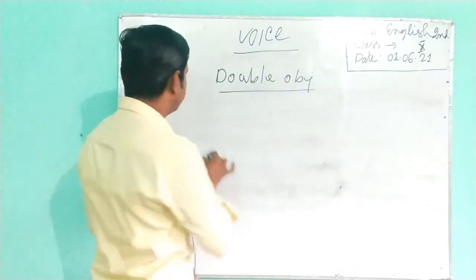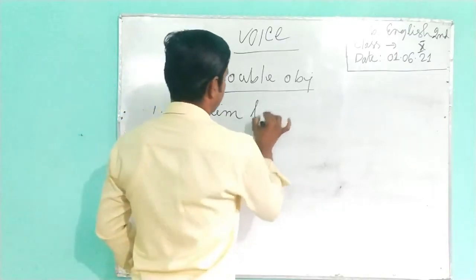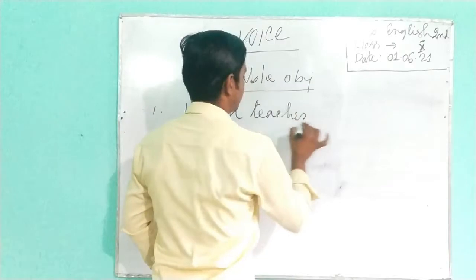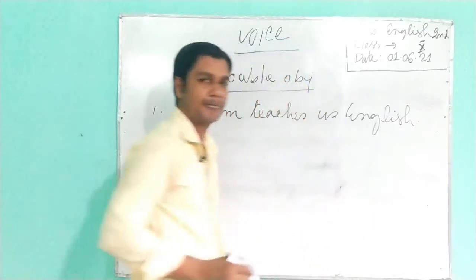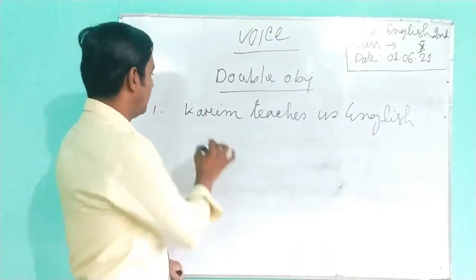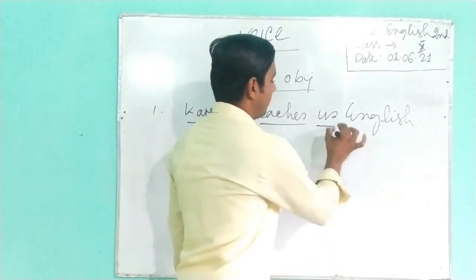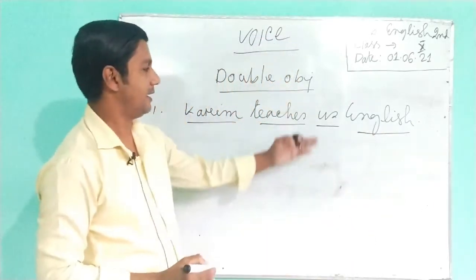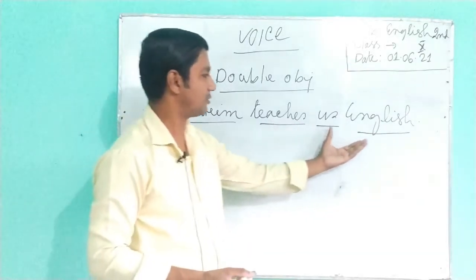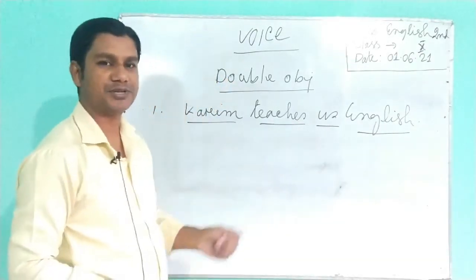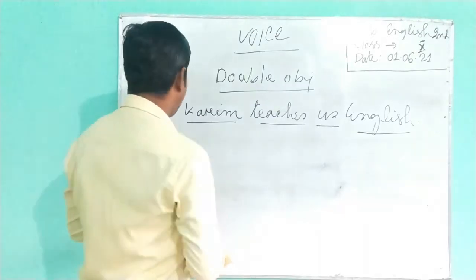As an example for you: Karim teaches us English. Observe the sentence carefully. Karim is the subject, teaches is the verb, and us is an object, and English is another object. Here we find two objects, us and English. That's why we can say it contains a double object. In the case of double object, the rules are the same as we discussed in our previous classes. Now, how can you solve it?